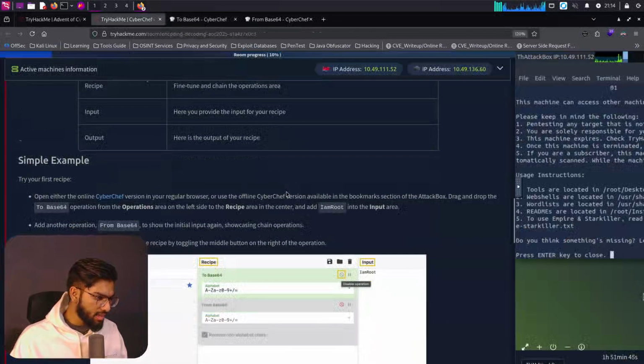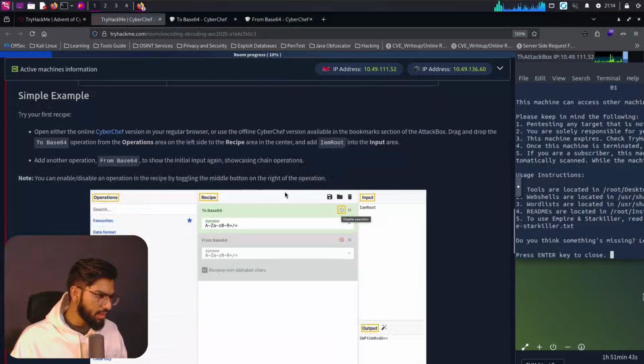Now, coming back here, they give us a simple example. Try your first recipe: open either the online CyberChef version in your regular browser or use the offline CyberChef version available in the bookmark section of the AttackBox. Drag and drop the To Base64 operation from the operations area on the left side to the recipe area in the center, and add 'I am root' in the input area.